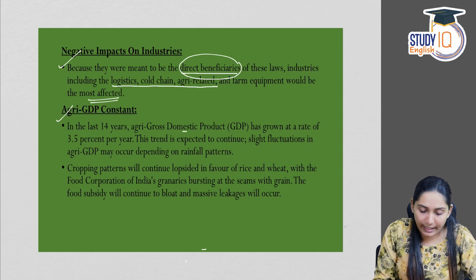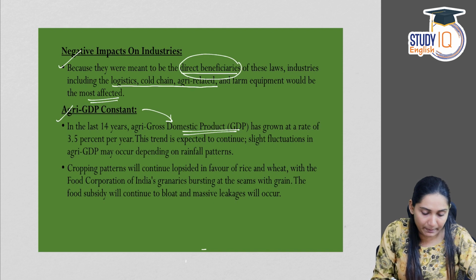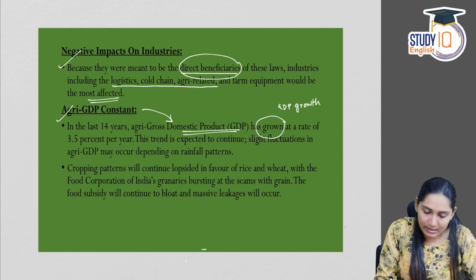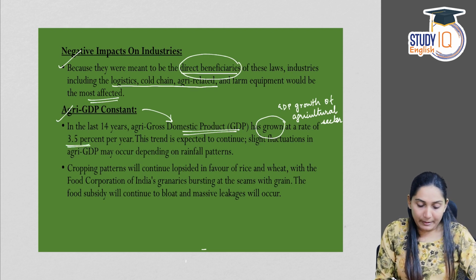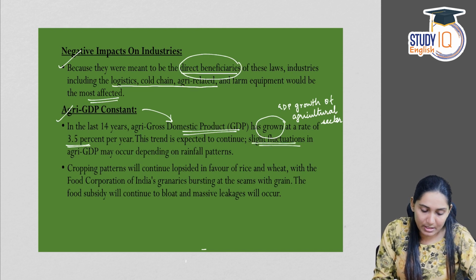See, the agri-GDP is the contribution of the agricultural sector towards the overall GDP of the country. The GDP growth of the agricultural sector is 3.5% per year. This trend is expected to continue. Slight fluctuations in agri GDP may occur depending on rainfall pattern.